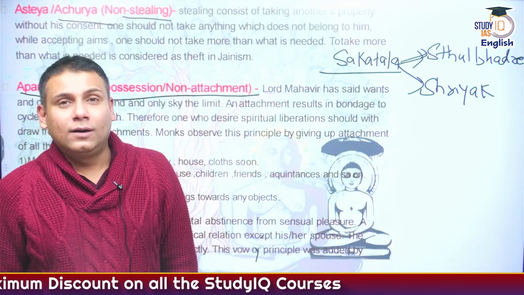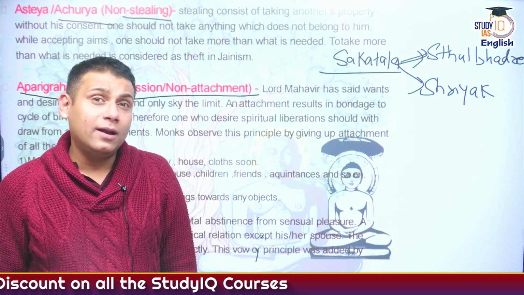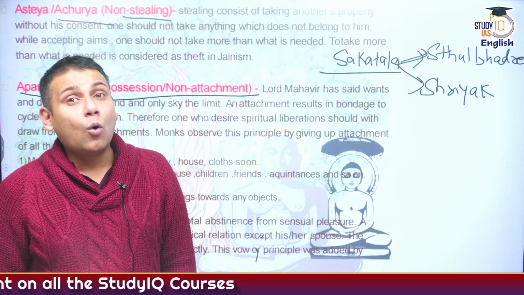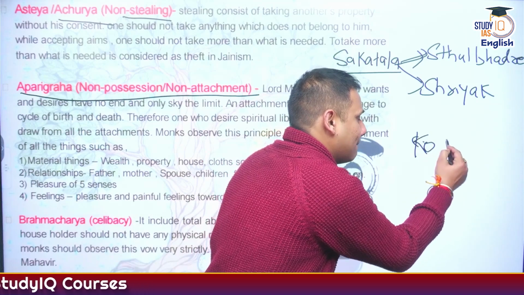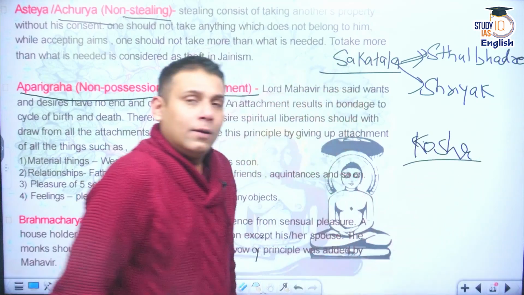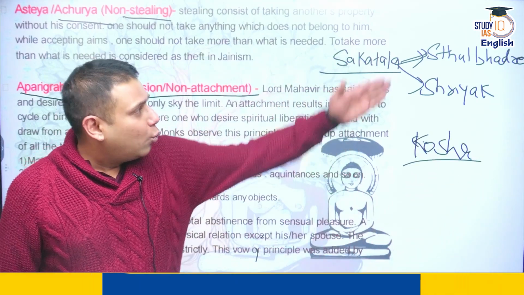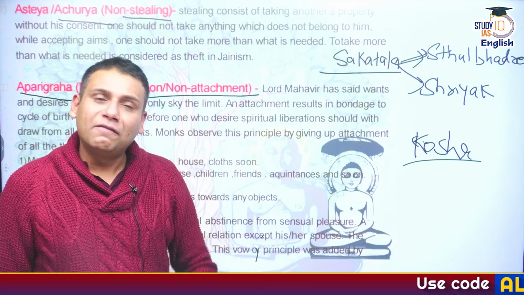But Sthulabhadra, at the very young age of 18, was attracted to a court dancer whose name was Kosha. And both Sthulabhadra and Kosha fell in love with each other.